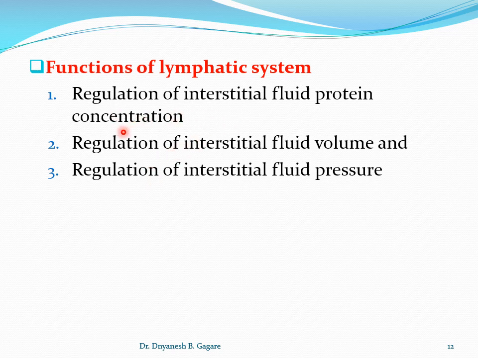The first function of the lymphatic system is regulation of interstitial fluid protein concentration. It is a very important function because the lymphatic system is the only route that drains the large molecules and proteins from the interstitial fluid, that is, from the interstitium, the spaces between the cells.